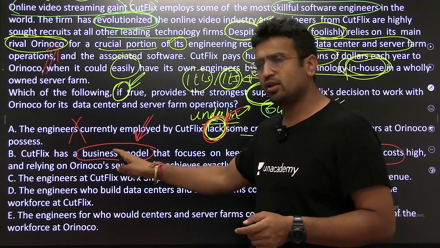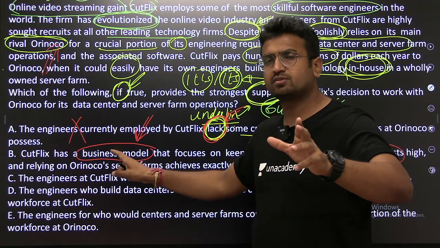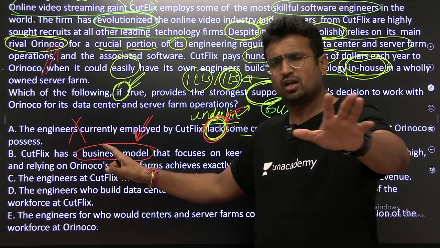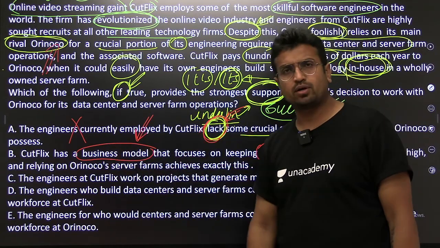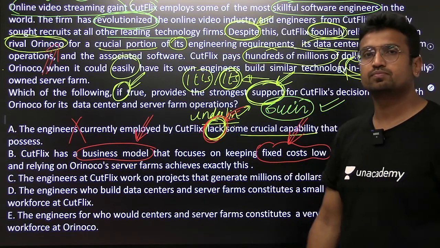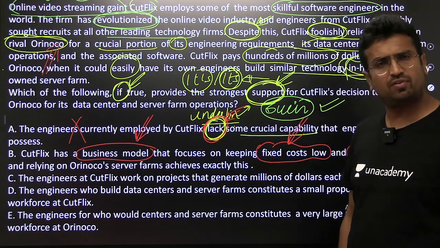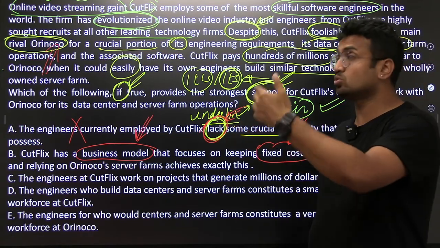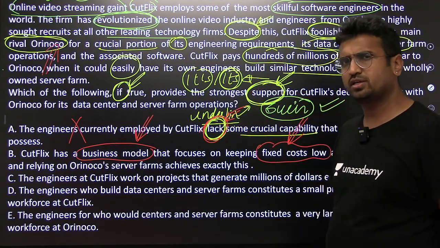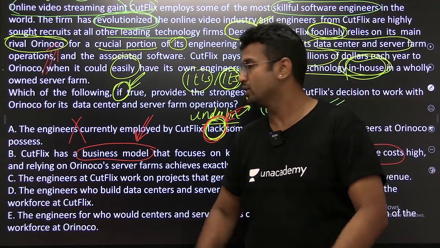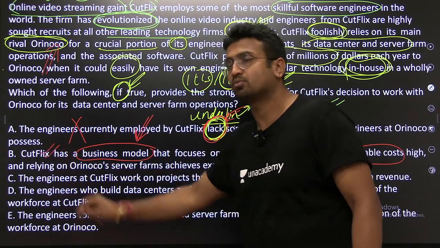I'm not going into detail of this particular word. There are two different kinds of business: one is called the balance sheet business model, and the other is called the profit and loss business model. Let's not go into this. So it's a fantastic point. The idea why they are doing this is to keep their fixed cost low. Fantastic. Because in this case, when you give this business to Orinoco, you have to pay just twice a year. So you are actually saving the energy of the manpower and at the same time cost cutting as well. It's a fantastic point. Let's keep this point on hold.